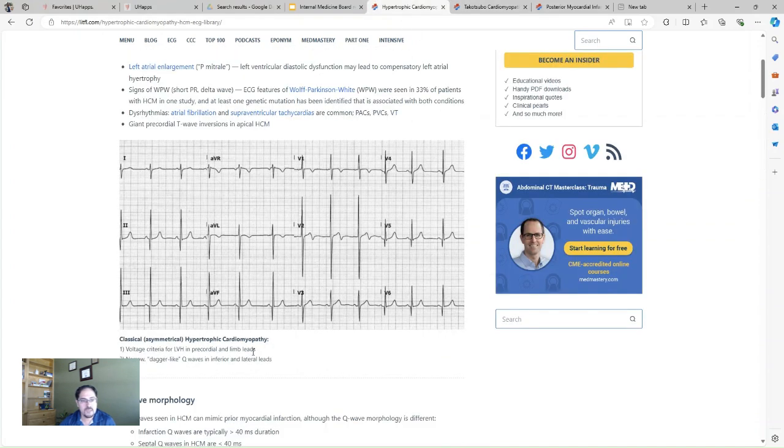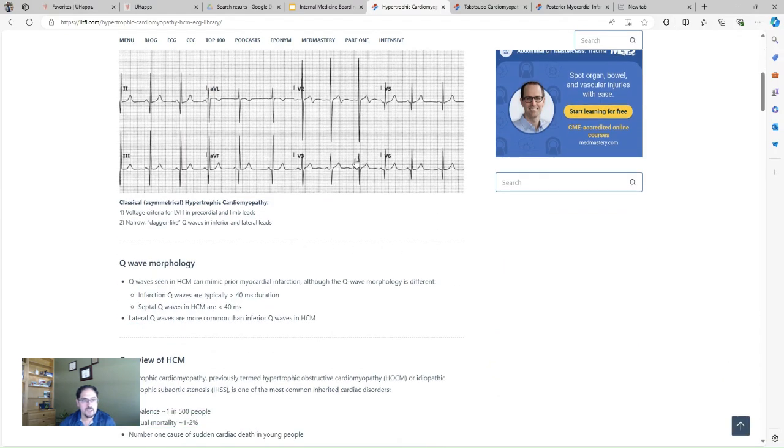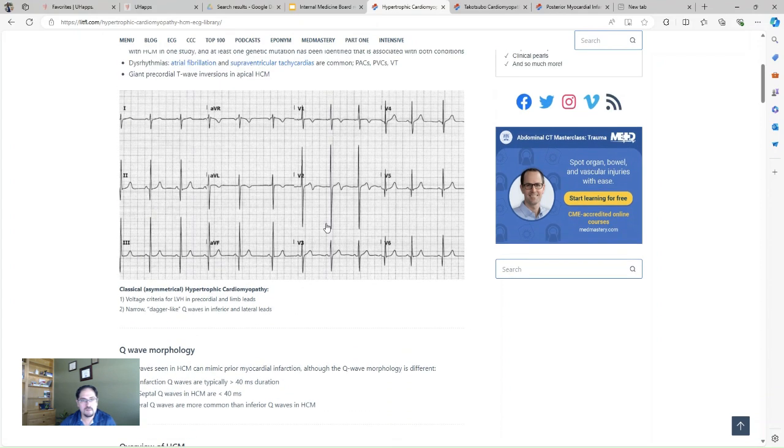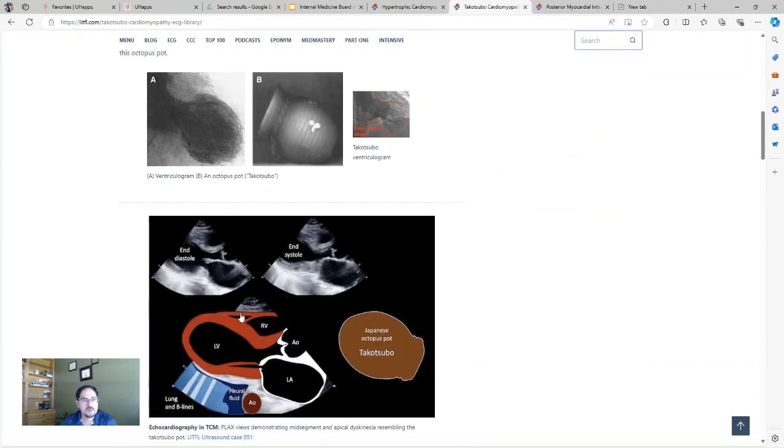I mean, this patient with a hypertrophic cardiomyopathy, as we mentioned, you may have signs of LVH, severe LVH, and the dagger shaped Q wave in the inferior leads. See, Q wave, Q wave, Q wave, and signs of LVH. If you start counting this, I'm very sure this is more than 5, 10, 20, 25. It's really severe LVH.